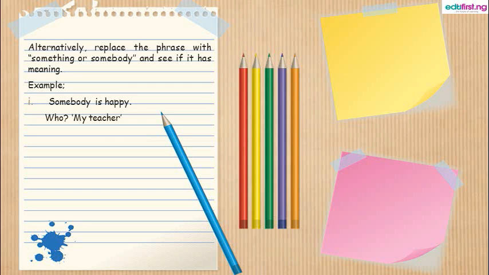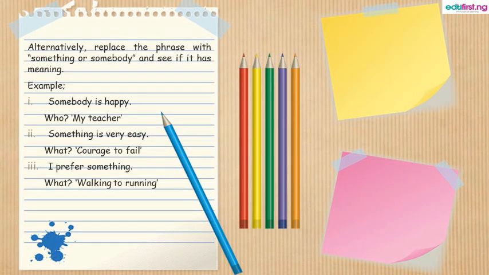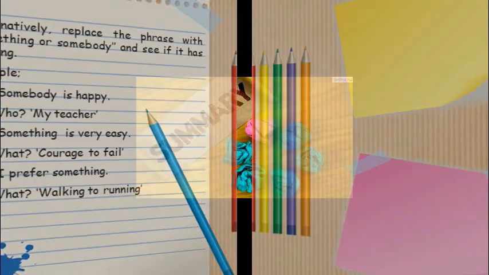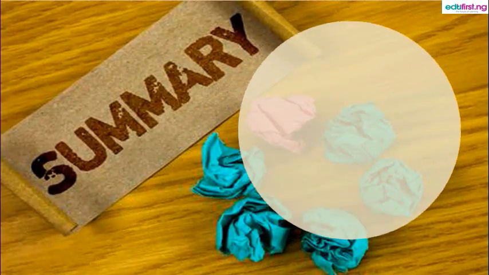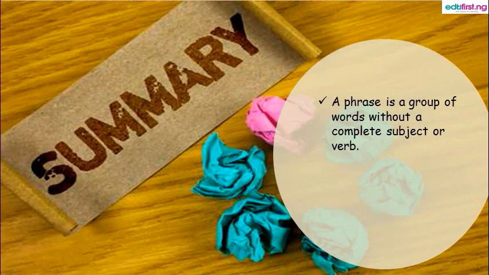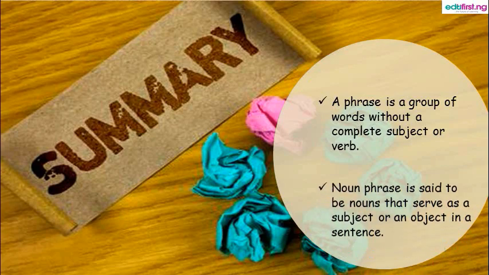My teacher is happy. So if we use somebody is happy, we can now get the question tag. Who? My teacher. Something is very easy. What is the thing that is easy? Courage to fail. I prefer something. What do you prefer? Walking to running. We could see its divisions. Now, with these few points, I hope you've been able to understand some basic truths about noun phrases.